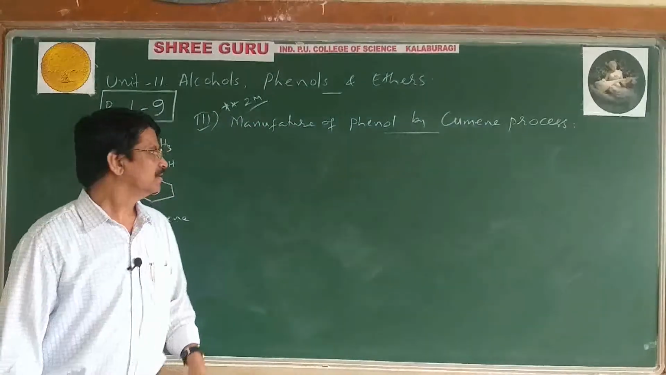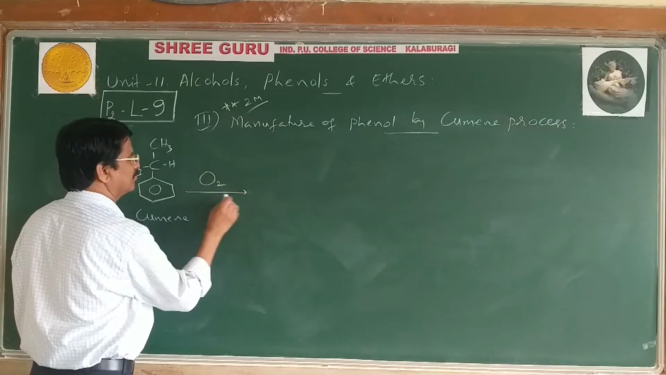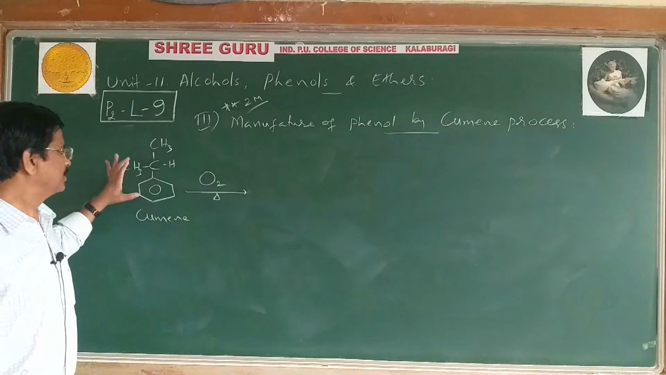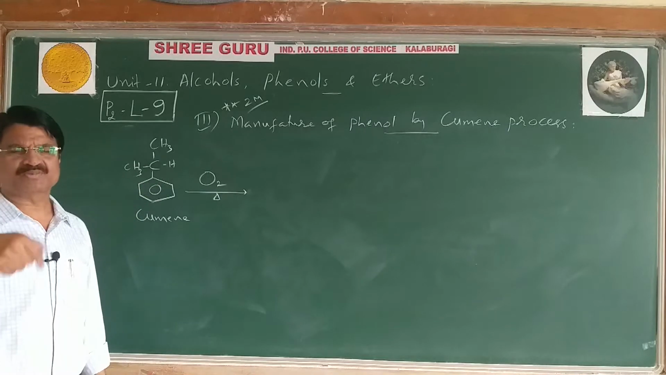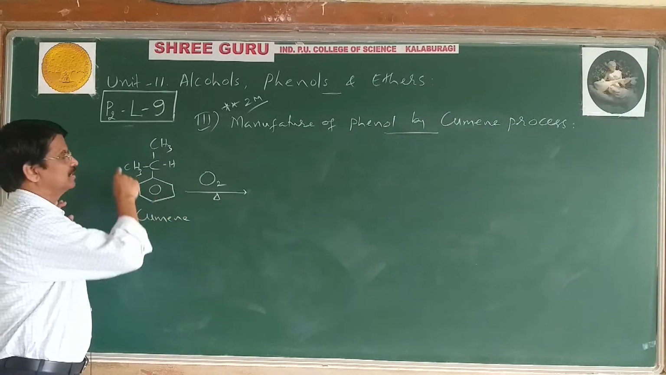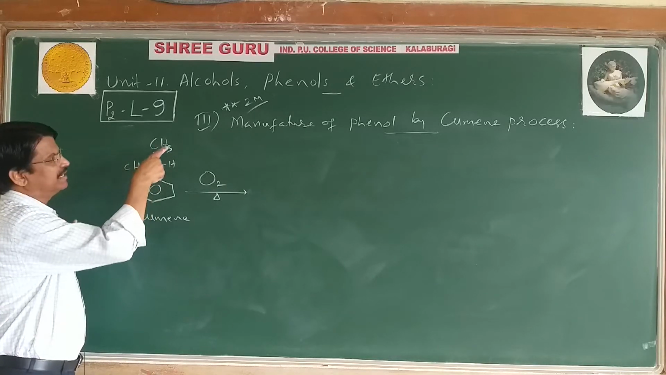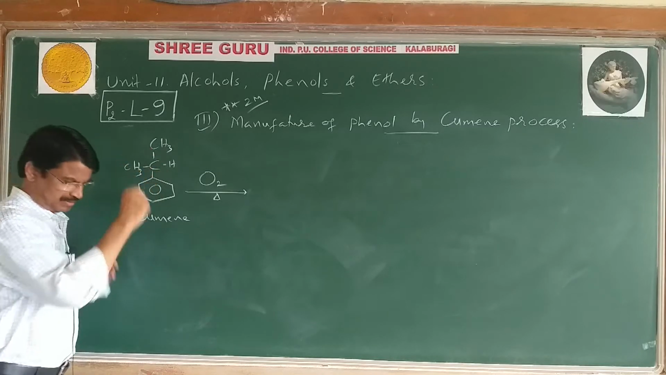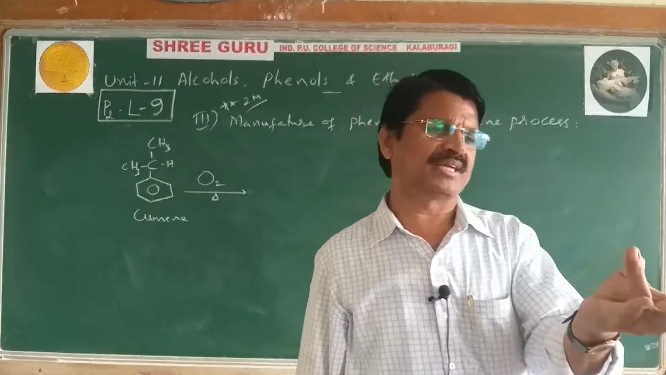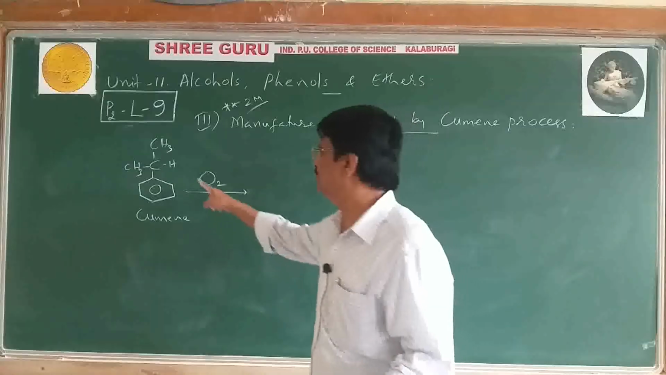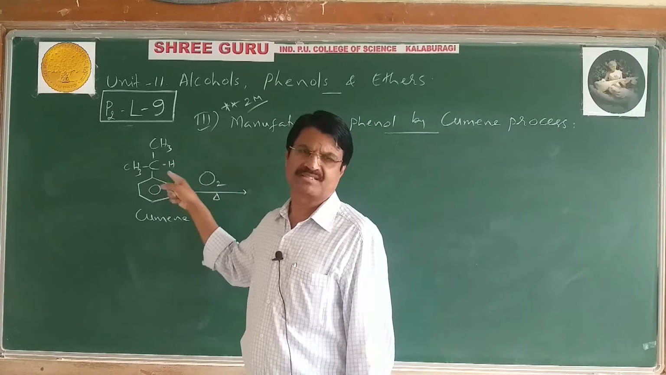Next, when cumene is subjected to oxidation, first cumene is taken in the vessel, then heated to about 135 degrees and air or oxygen is passed. But this oxidizes the alkyl side chain, not the ring. Therefore, there are two types of hydrogens, methyl hydrogen and CH hydrogen. In previous classes I told you that in an alkyl group there are primary hydrogen, secondary hydrogen, and tertiary hydrogen.